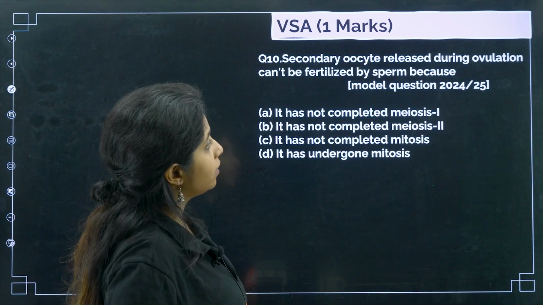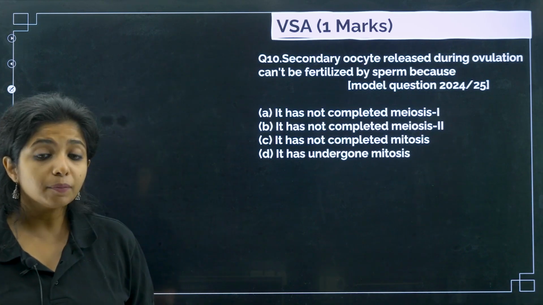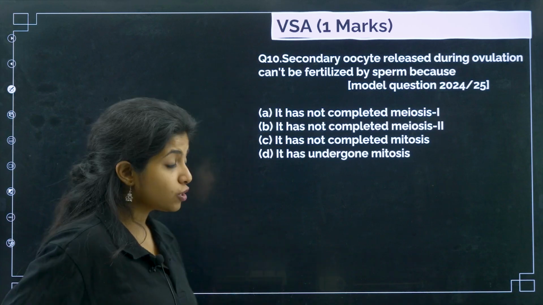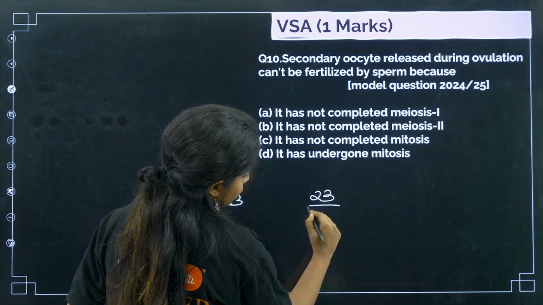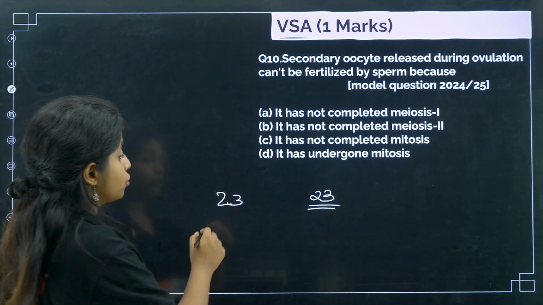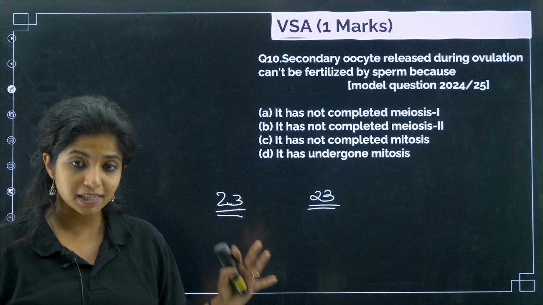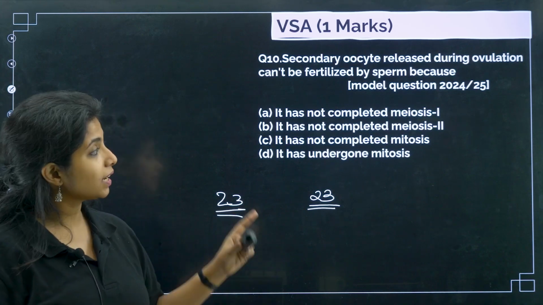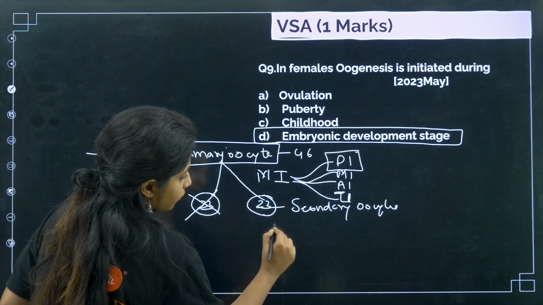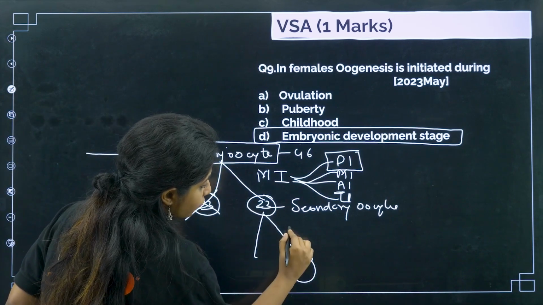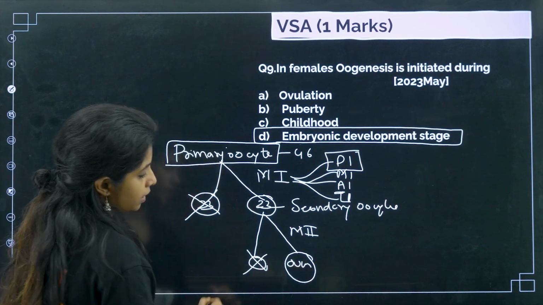Next, secondary oocyte released during ovulation can't be fertilized by the sperm. Why? The sperm contains 23 chromosomes, and the ovum that is formed should also have 23 chromosomes in a proper cell, which happens when the secondary oocyte completes the division. The secondary oocyte has to complete meiosis 2 to form the ovum, and the second polar body.